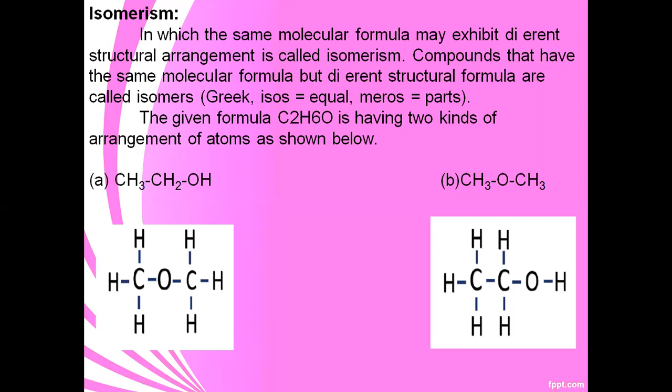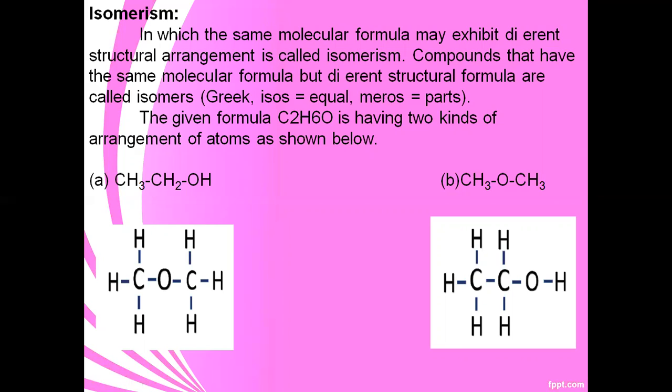So the A compound is called alcohol because it has a different structure. The B compound is called ether. These compounds have different physical and chemical properties.